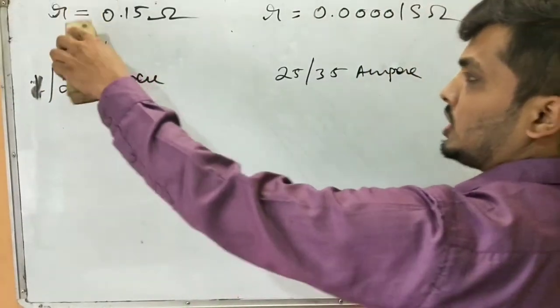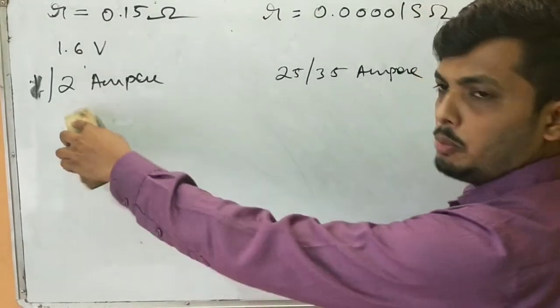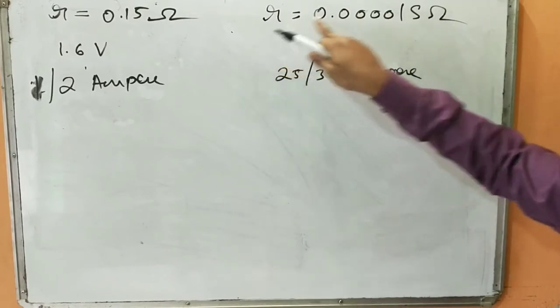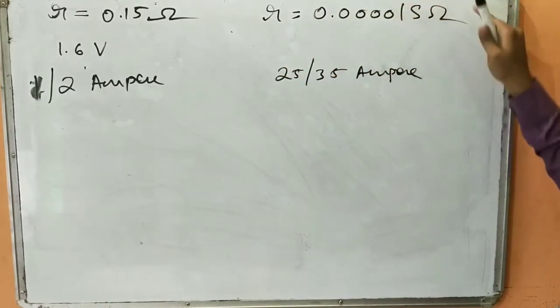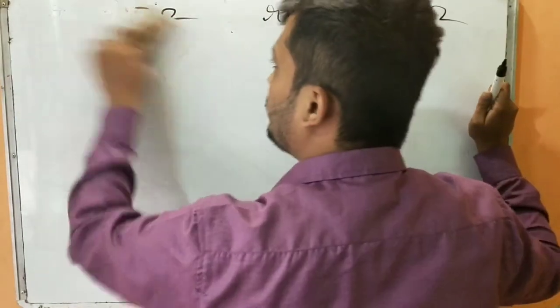Remember this. If the internal resistance is more, then the opposition will be more, and if opposition is more, then the current will be less. When we compare with the internal resistance of the capacitor, the internal resistance is very low. As a result, the current will be very high. Clear? This is one of the most important differences.